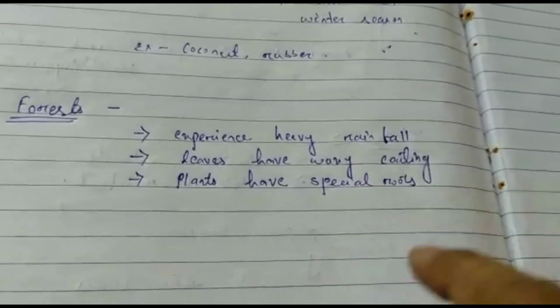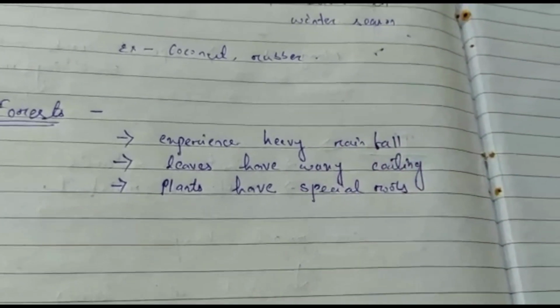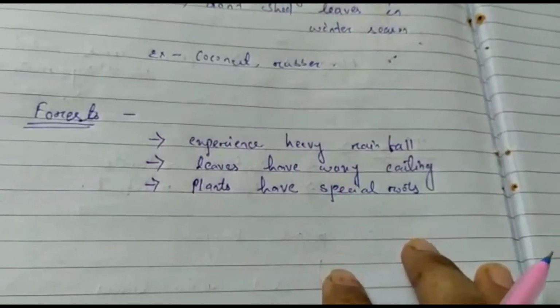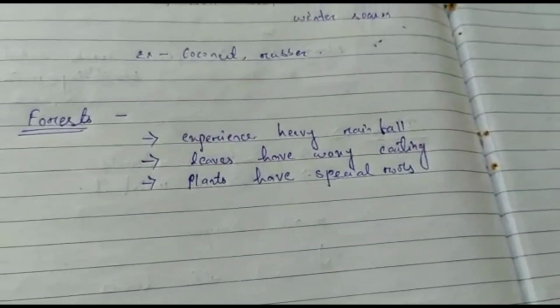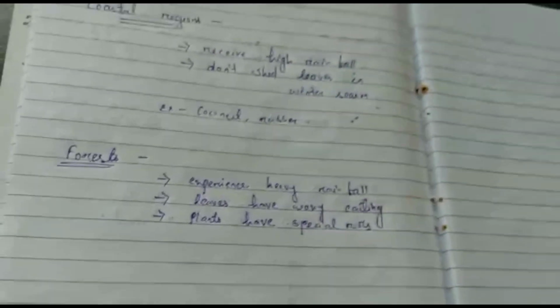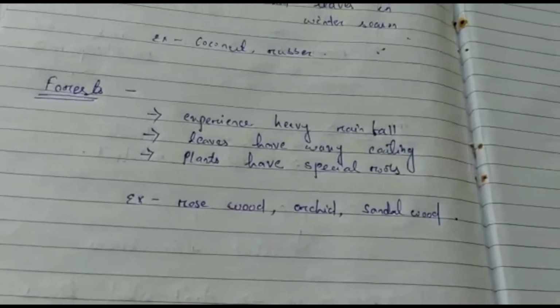So these are the adaptations shown by the trees, shrubs or herbs. Many varieties of plants we can see in the forest. For example, rosewood, orchid, mahogany, sandalwood are all found in the forest.